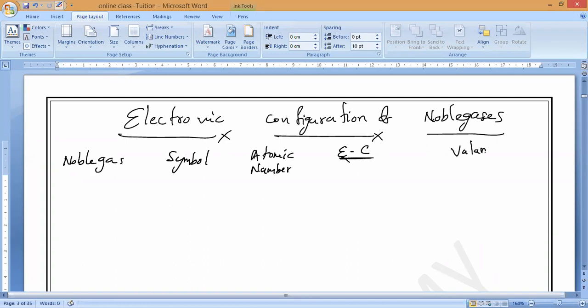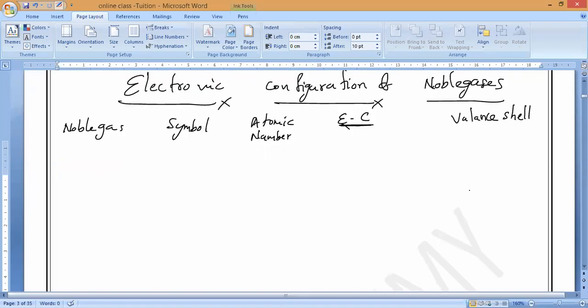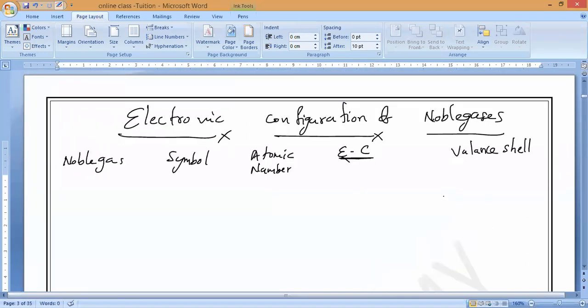Next, the outermost electrons. Those electrons are called what? Valence electrons. And the shell is called the valence shell. So the number of electrons in the valence shell, that is VS.